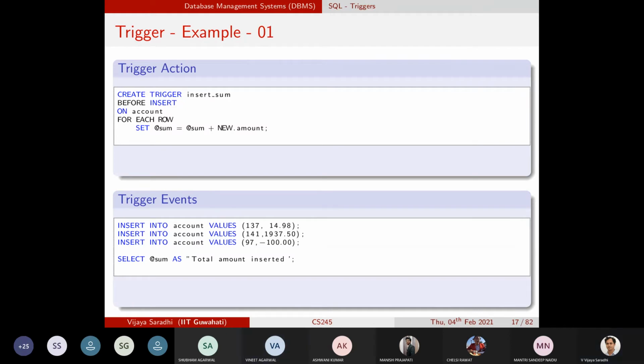See, assume that the account table already has 10 records, and you have created a trigger when the account table is already populated with 10 records. Now, what does this trigger say? Whenever an insert statement happens on the account table, you invoke this entire code.